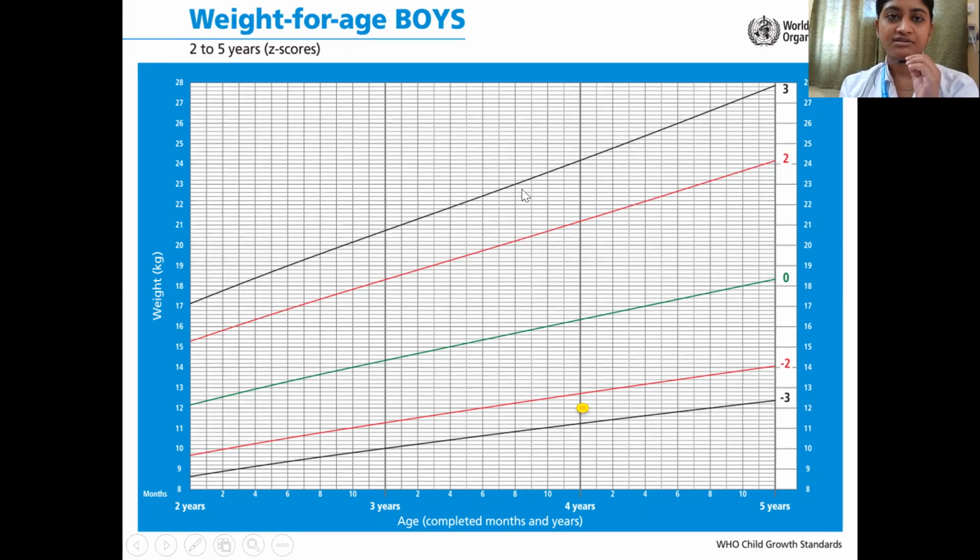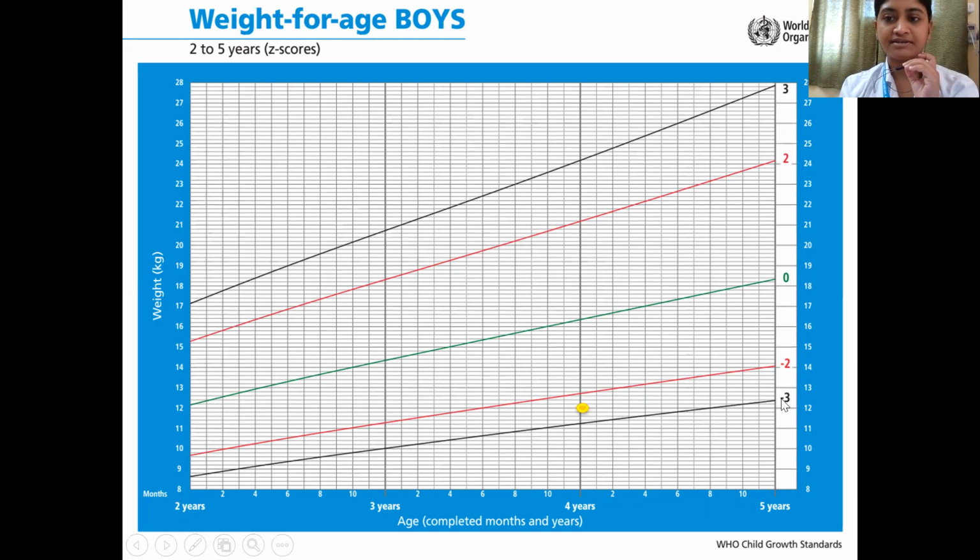So as you can see, this is just an example. Suppose there's a 4-year-old child whose weight is 12 kg. Then you simply plot it along the graph. So 4 years and the child is having 12 kg weight. So it comes here. So this means that the child's weight for age is between -2 to -3 z-score.